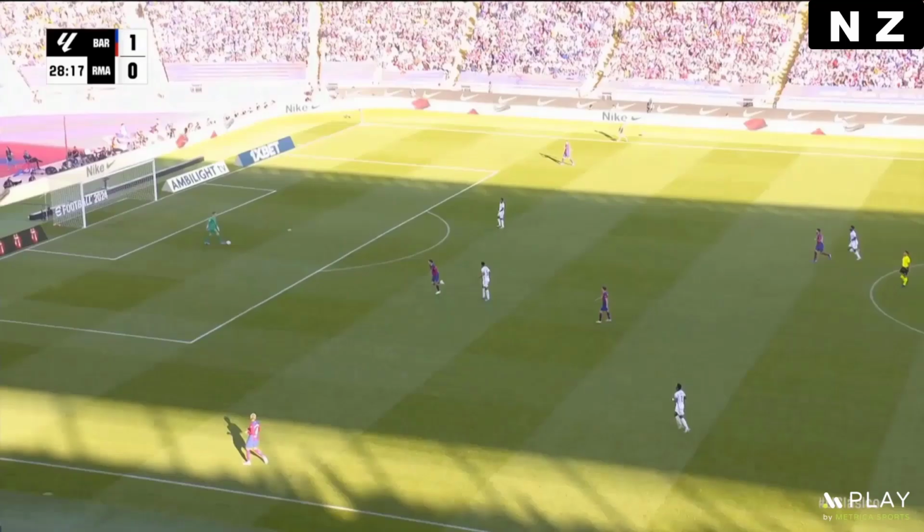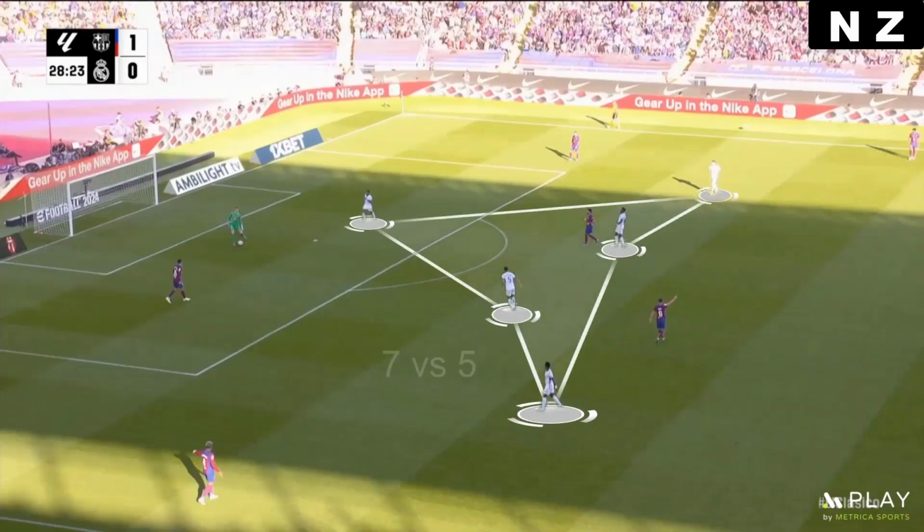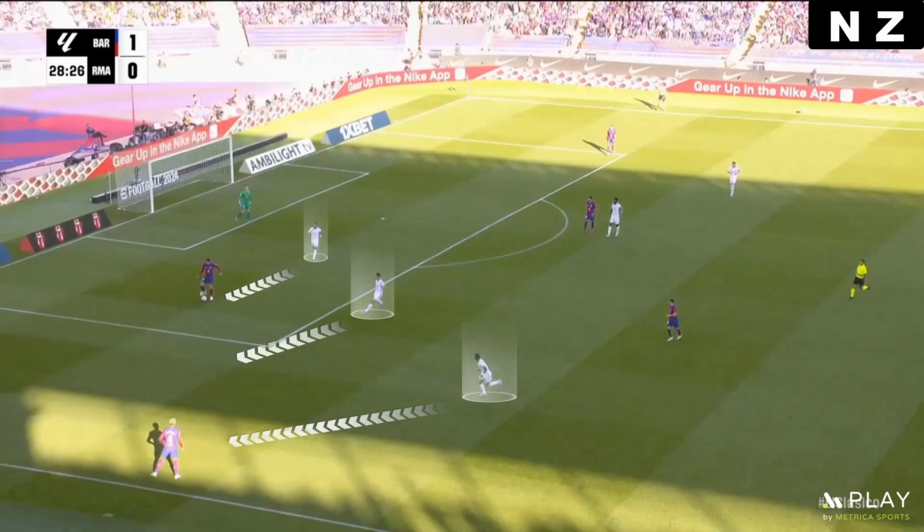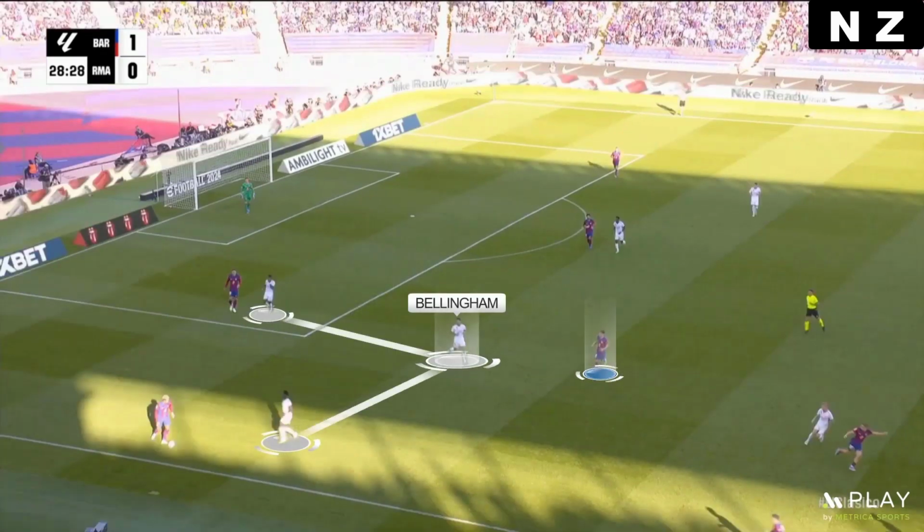After the goal, Real Madrid was more aggressive in pressing because they pressed with 5 players and they oriented the pressure to the sides. Bellingham was the key player in this phase because he was not only aggressive over the possessor, but also he occupied really well the spaces to cover the passing lines to the midfielders.